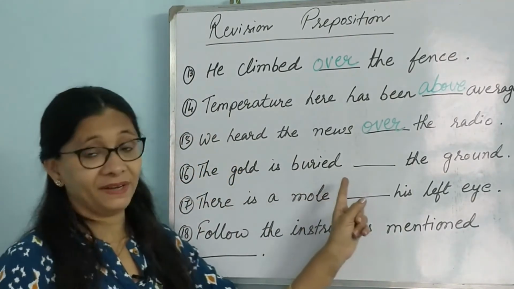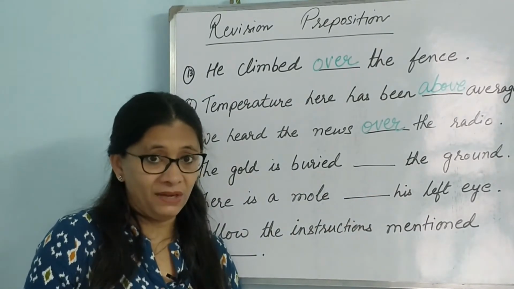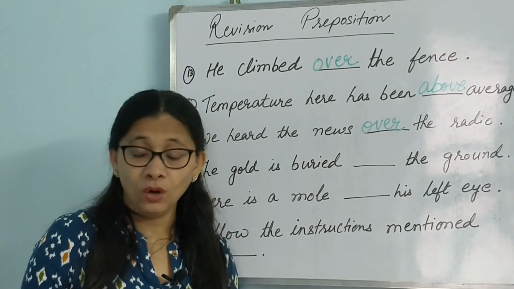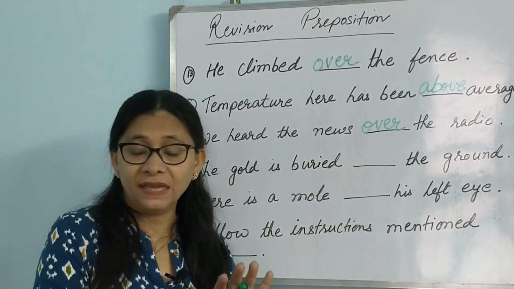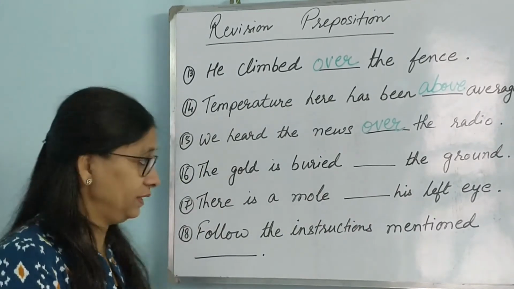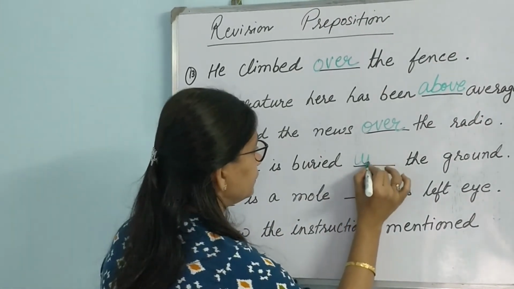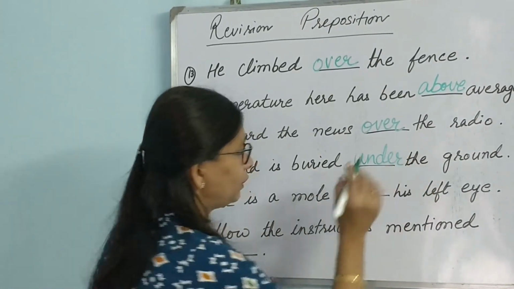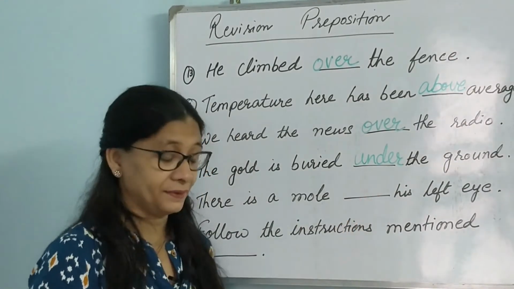The gold is buried. Buried, that means it is lower. So for lower level we use either below or we use under. In case when the thing is covered, we use under, and also in contact. So in this situation it will be the gold is buried under, because the ground is covering the gold and also it is touching the gold. So it will be under.